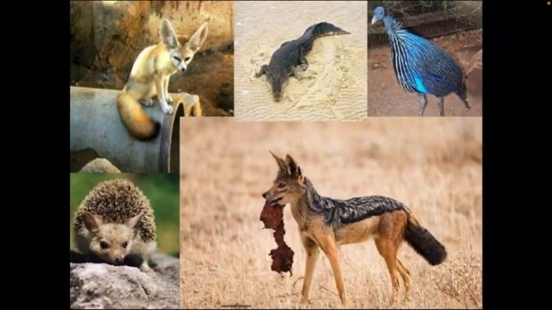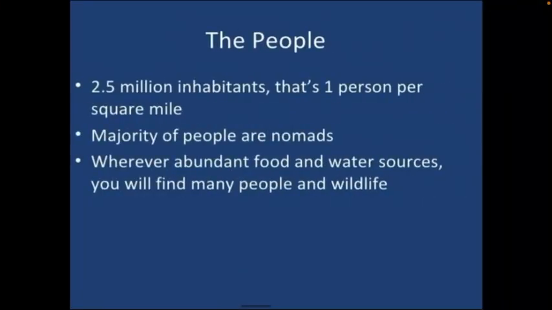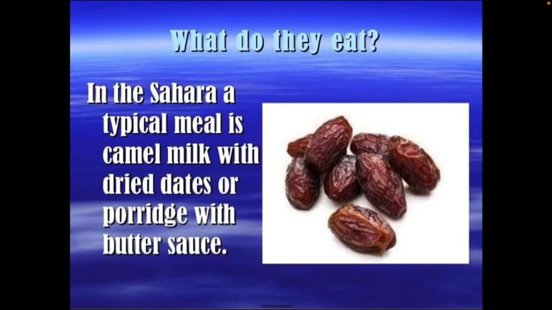Here, 2.5 million inhabitants live. That's about one person per square mile. The majority of people here are nomads. The Tuaregs and Bedouins are important nomadic tribes who move from place to place along with their animals in search of water and pasture. The people here eat dates and drink camel milk, porridge with butter sauce, etc. Oases are found here which help in supporting human life because they provide water to the communities.